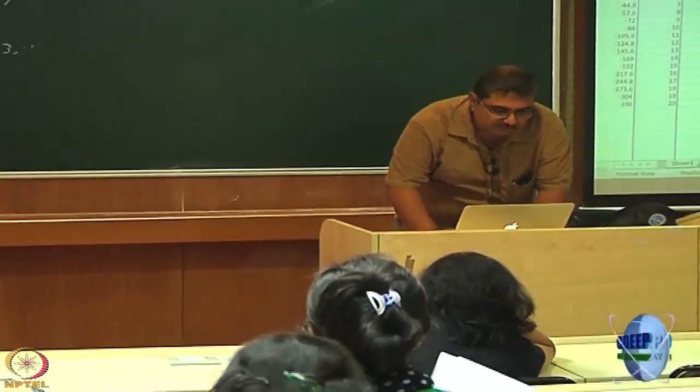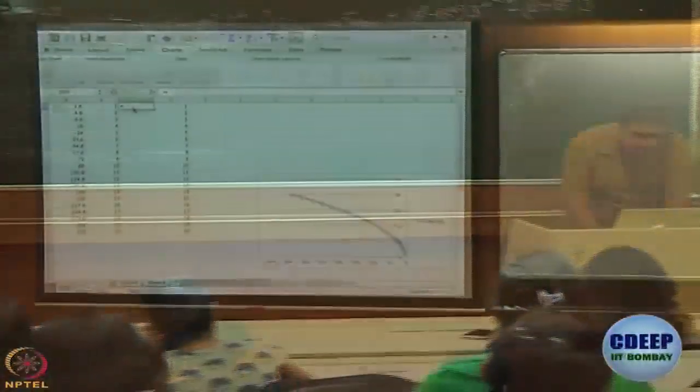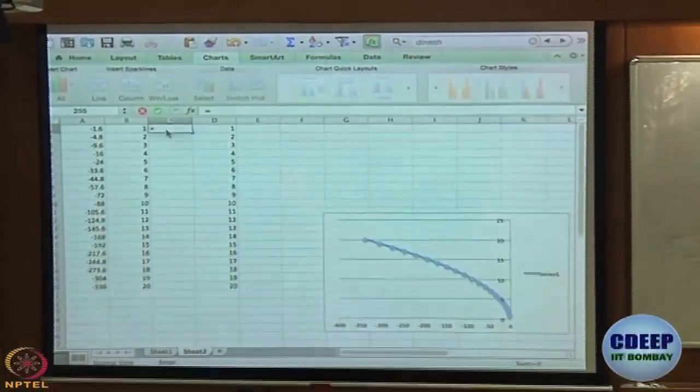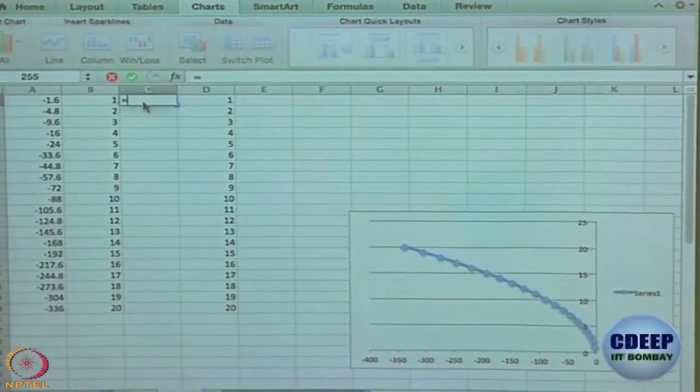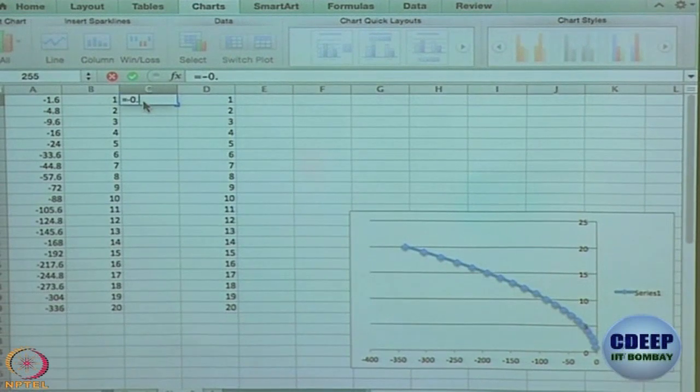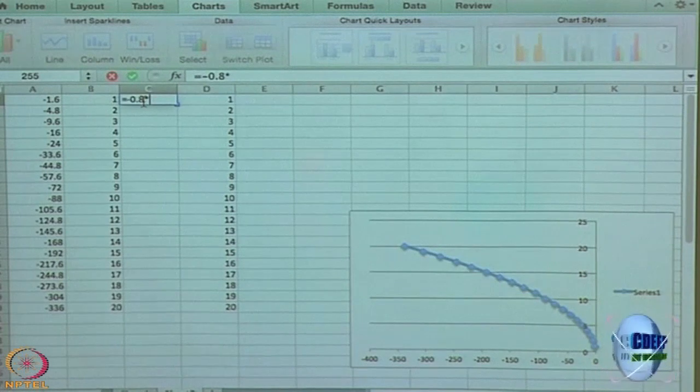So, maybe what I will do is I will just copy paste this. B dash minus B double dash, how much is that? Minus 0.8 multiplied by j dash square.